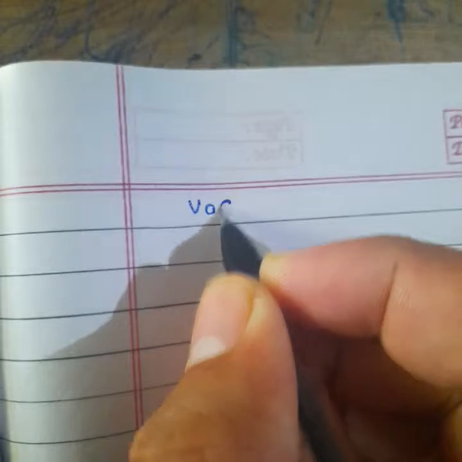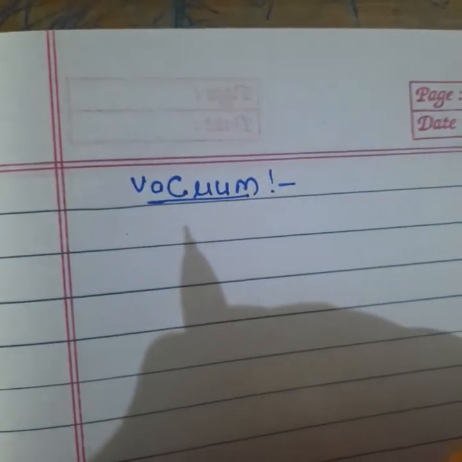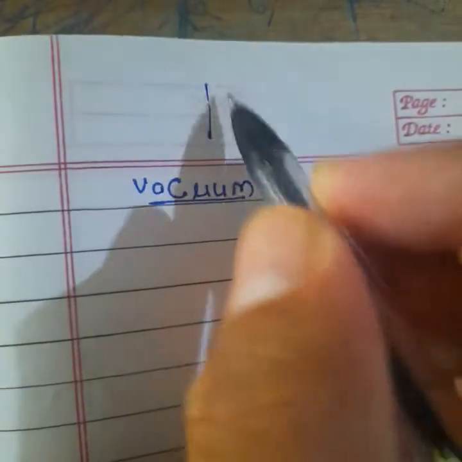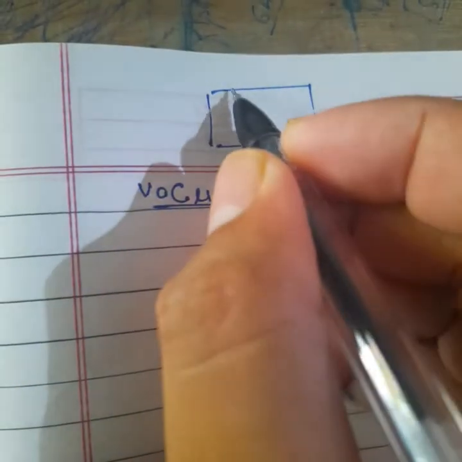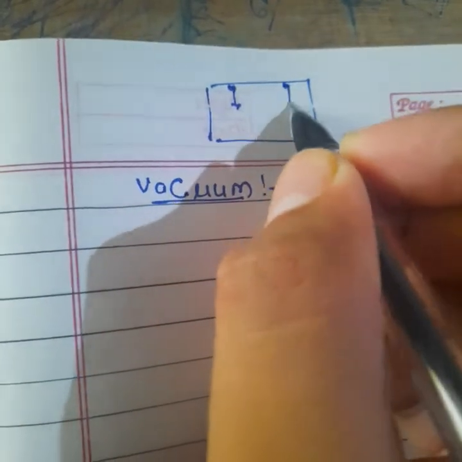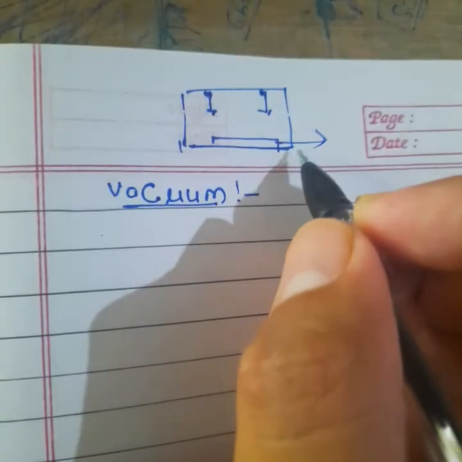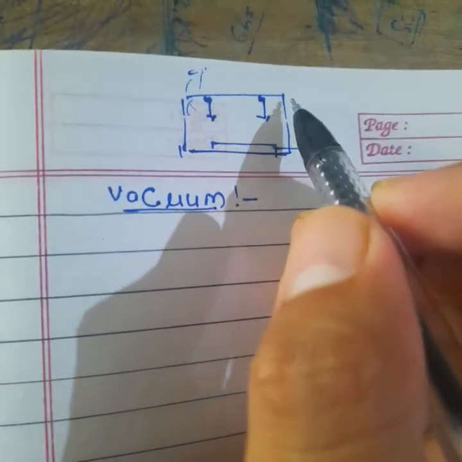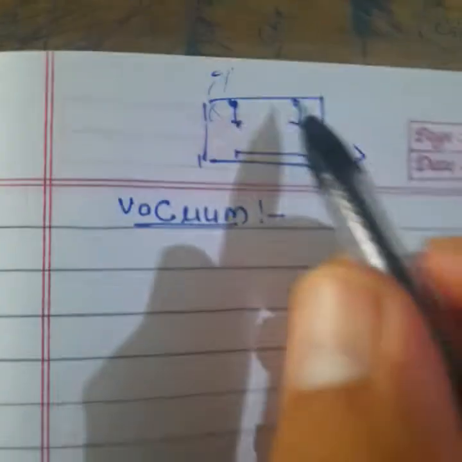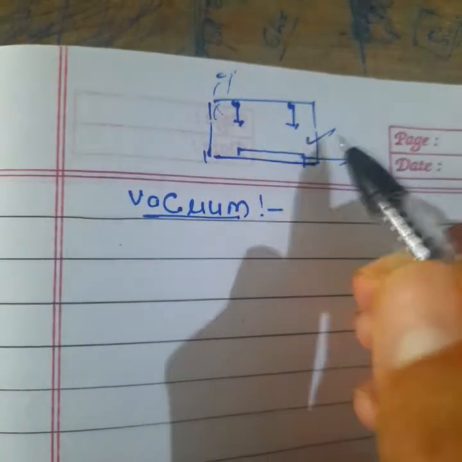If we create a vacuum in an enclosed chamber, enclosed from all sides, and we throw one thing from here and a second thing from here, you will see both things reach the ground surface in equal time. You can give more area to one object, or take another object with less area, but in a vacuum it will not be affected by weight, area, or anything else.